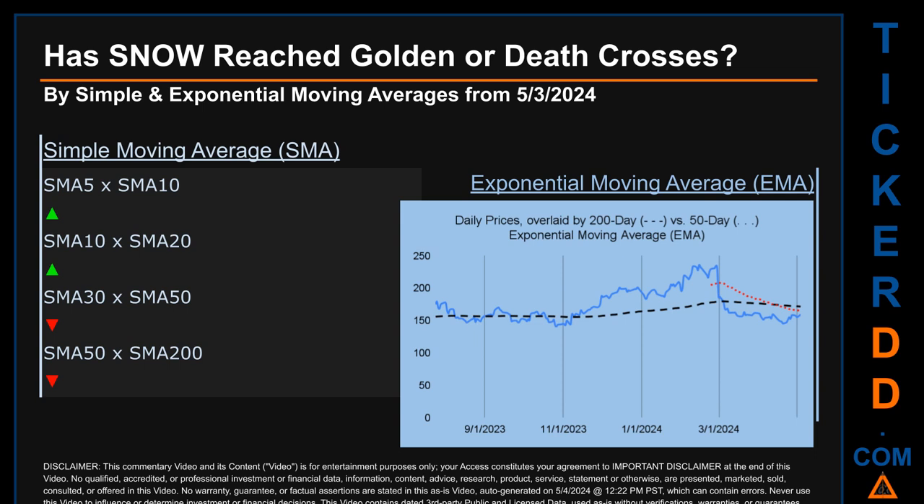For simple moving average, by comparing 50 to 200 days, we found a bearish death cross signal because the 50-day SMA crossed below the 200-day. Continuing with SMA, we looked across the 5 to 10, the 10 to 20, and the 30 to 50-day ranges to see if golden and death crosses had been reached. We found golden cross signal for the 5 to 10, the 10 to 20. We found death cross signal for the 30 to 50.